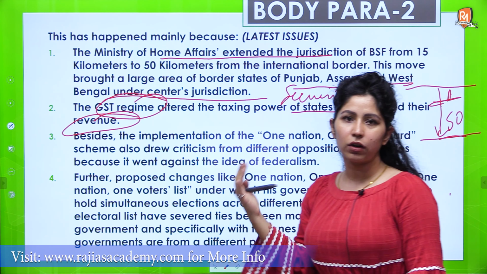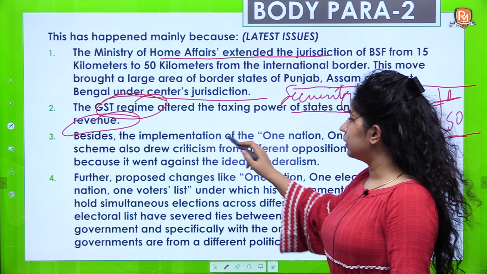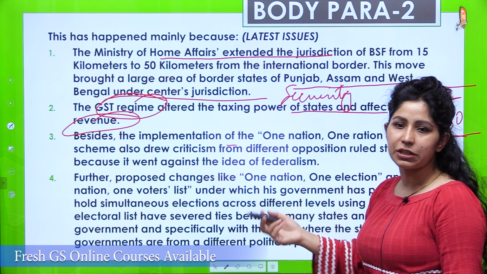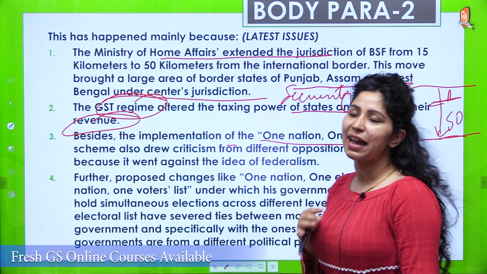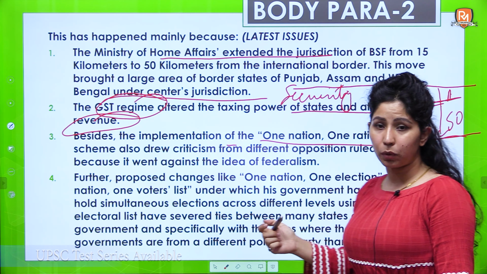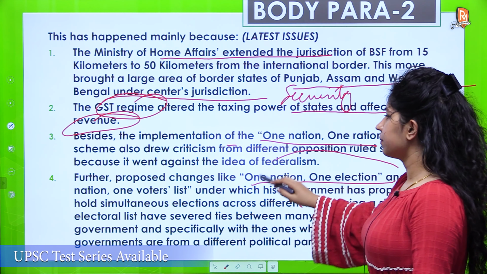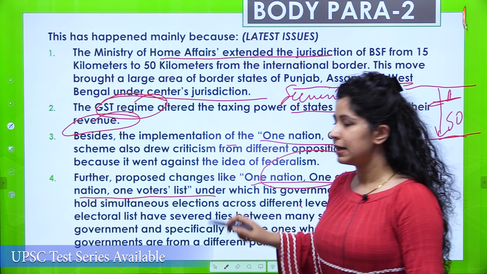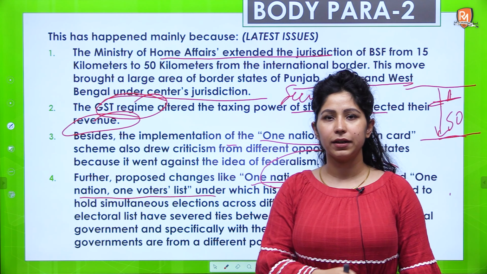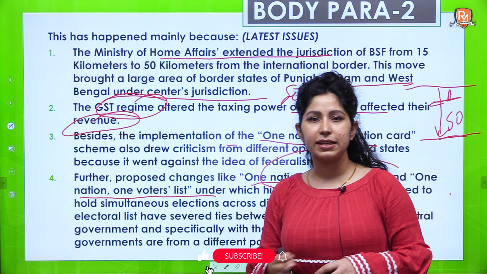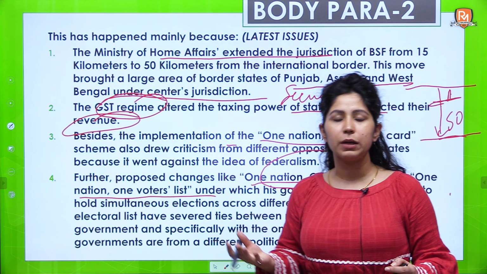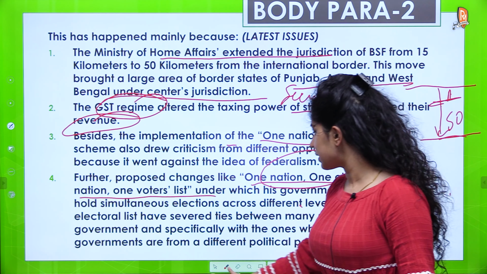So this received a lot of opposition, and there are schemes coming up: one nation one ration card, and simultaneous elections have also been proposed, one nation one election, one nation one voters list. So development on one hand, a better democracy on one hand, and the issue of federalism on the other. There has to be a fine-tuned balance between both sides. So these are the latest issues that have come up.